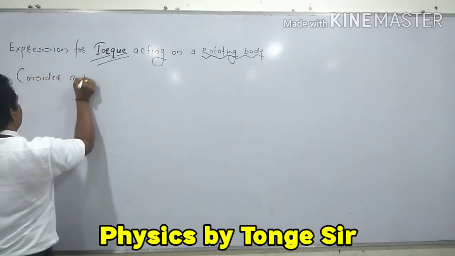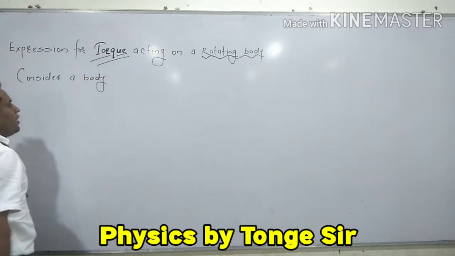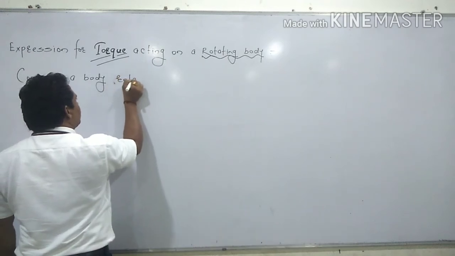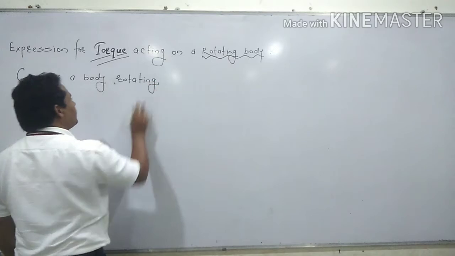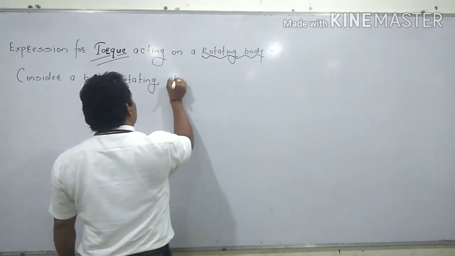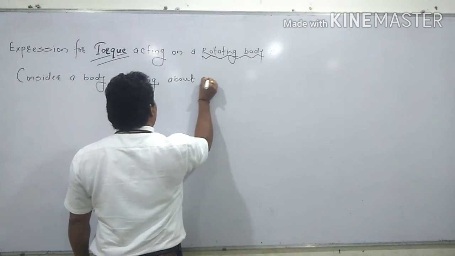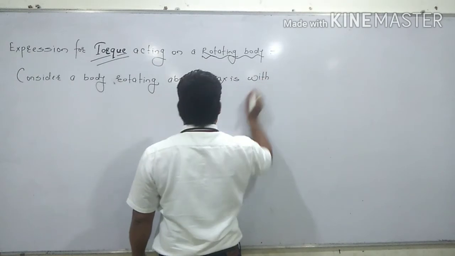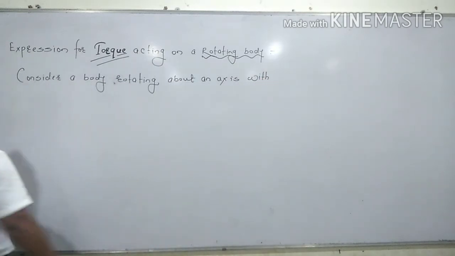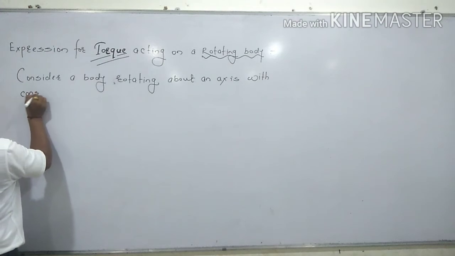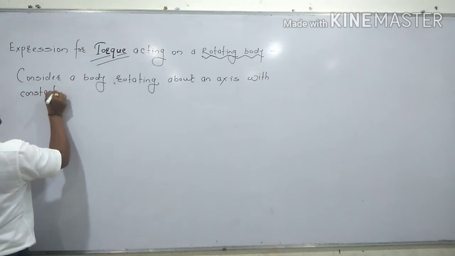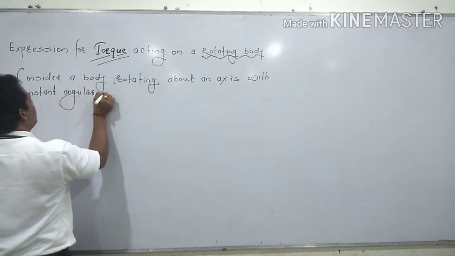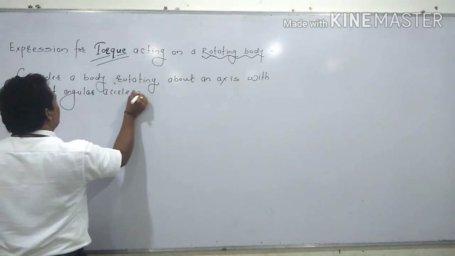a body which is rotating about an axis with constant angular acceleration.